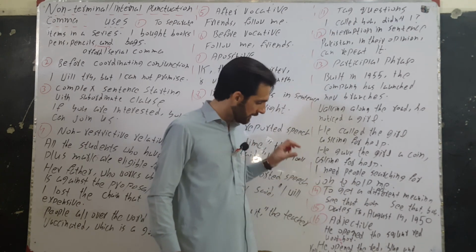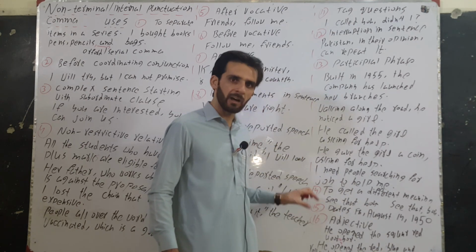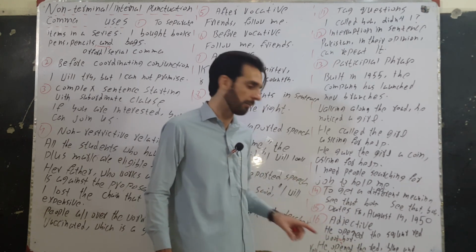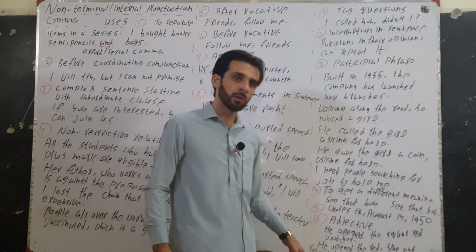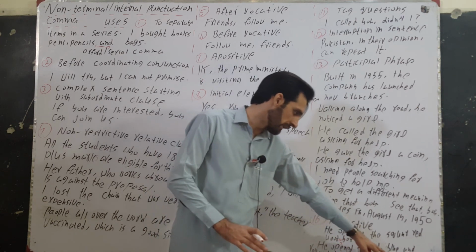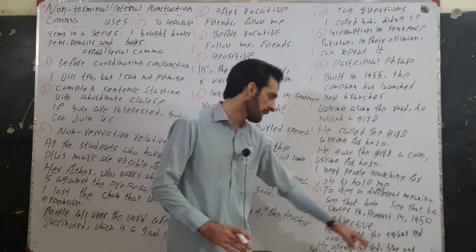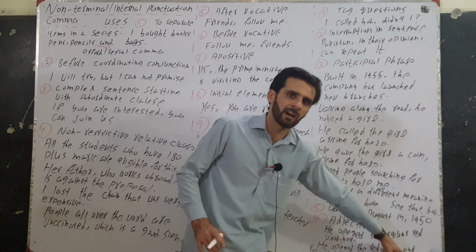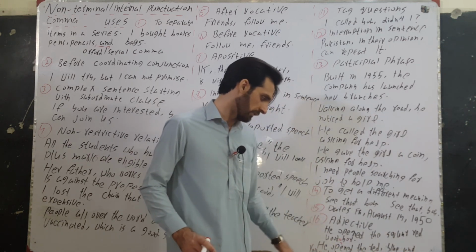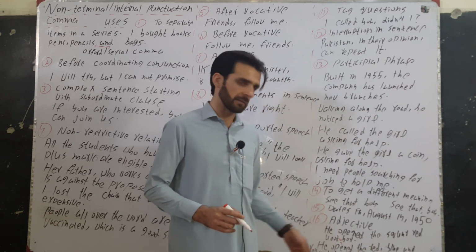If we have information of the same category, multiple pieces of information of the same category, then we will use comma. Red, blue and yellow, all three are information of color, of the same category, therefore we have used comma to separate these items. We have not used a serial or Oxford comma here, because here and is used before the last item in the series.